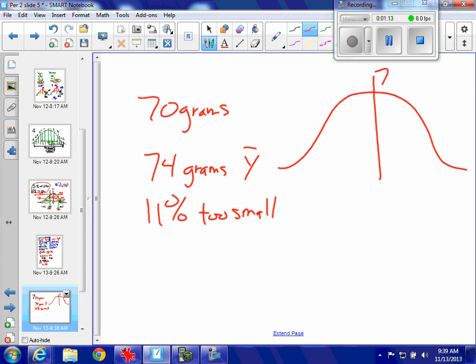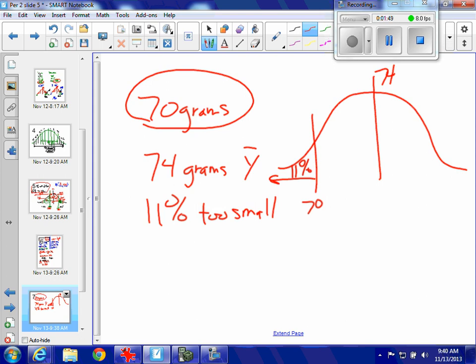average 74, right? I know 11% are too small, because it says customers are going to bypass those, right? They're too small. Well, somewhere over here, I'm not sure even what standard deviation is. This is 70 grams, and I know that from this point here is 11%. I just put it there. And see, they told me that customers are likely to bypass tomatoes at 70 grams.